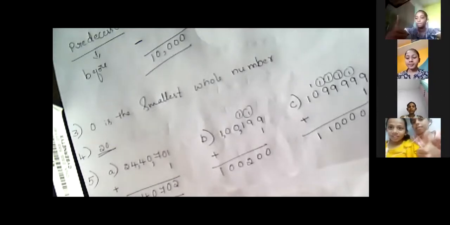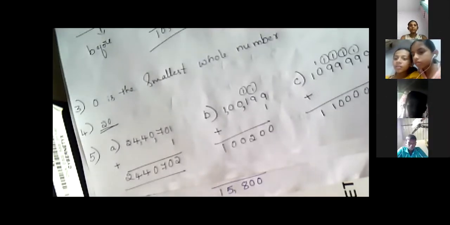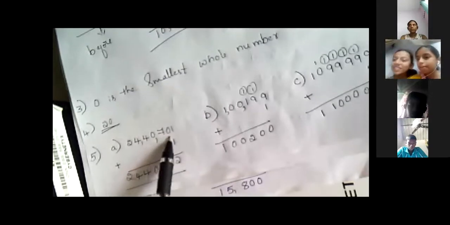Saima, listen. Just for 1, if you add 1, how much? For 1, yes, very good, 2. For 2, if you add 1, yes. For 3, if you add 1, 4. For 100, if you add 1, yes, very good, 101. So, for 500, if you add 1, yes. For 10,005, if you add 1, yes, 10,006.